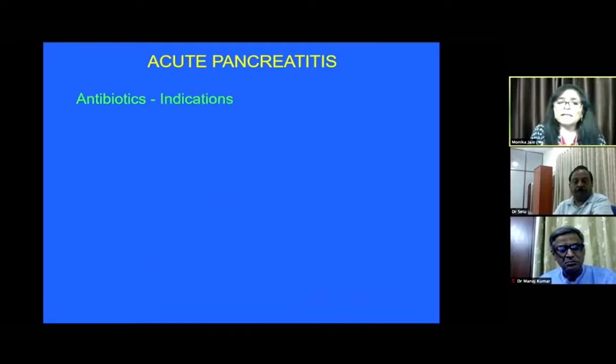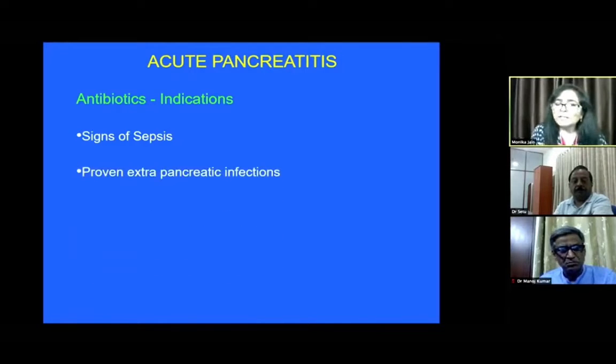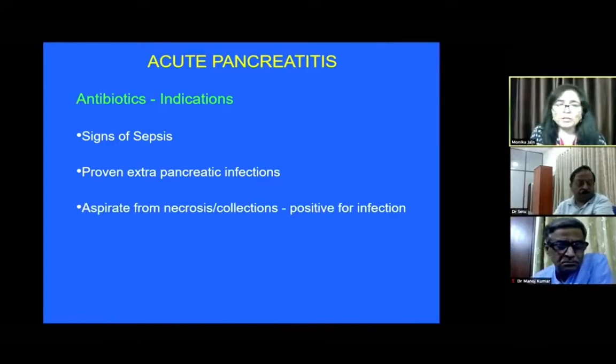Definitely, there are certain indications in which antibiotics should be given to the patient: whenever we see signs of sepsis in the patient; when there is proven extrapancreatic infection, which can be in the form of respiratory infections or UTI or any other site of infection.